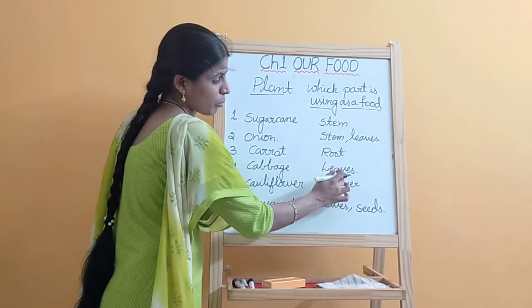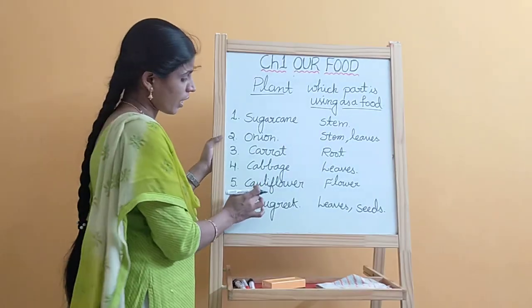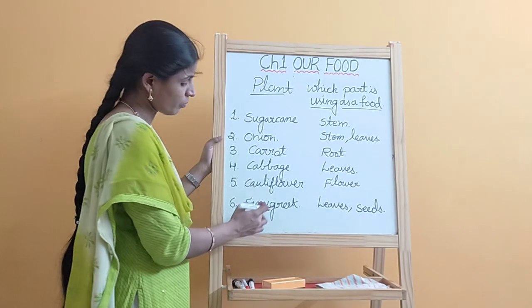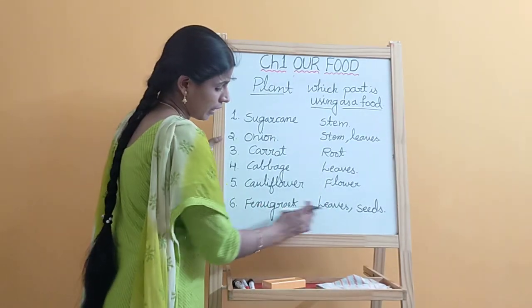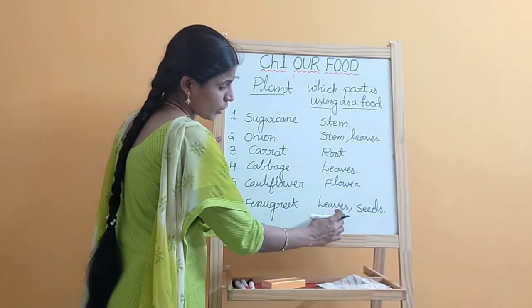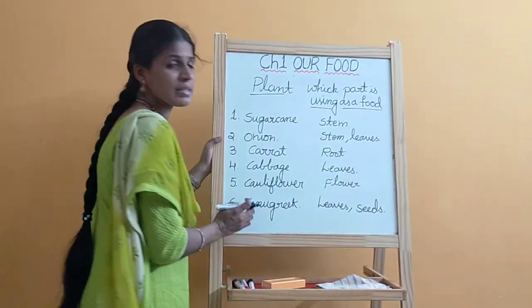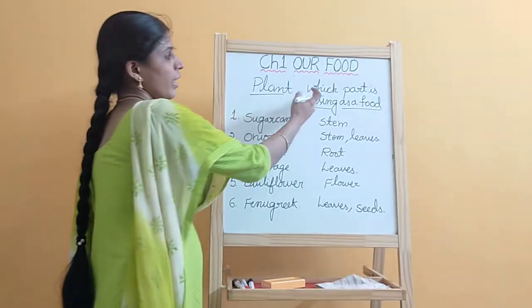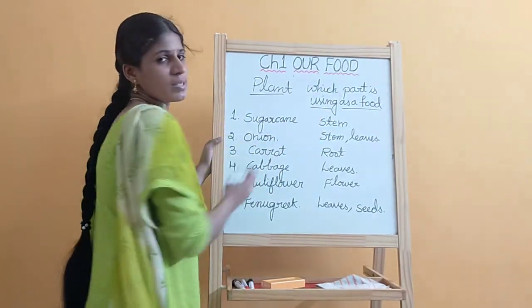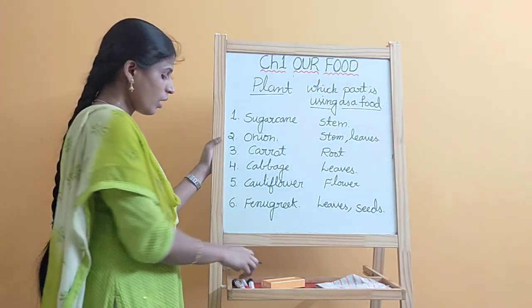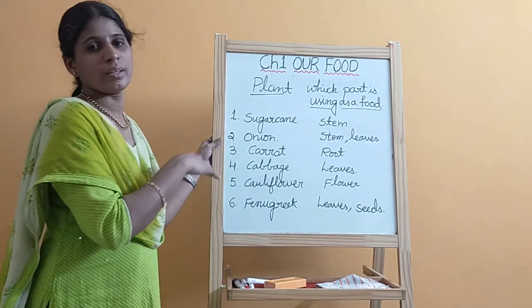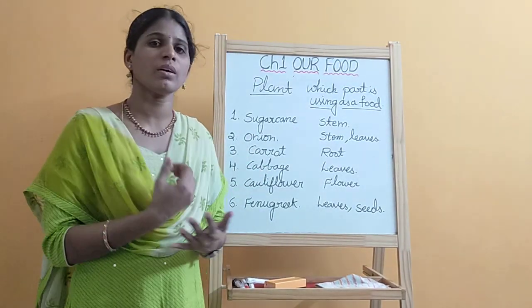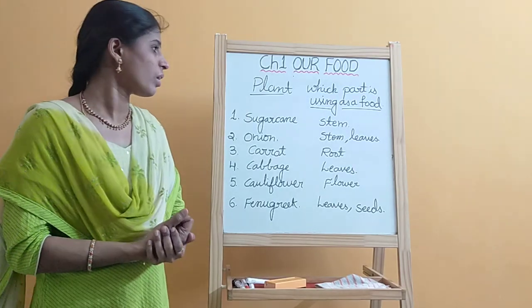Cabbage is modified leaves, and cauliflower is a flower part we are using as a food. Fenugreek, in Telugu we call menthulu, we are using leaves and seeds as a food. This is about plants, and which part is used as food. These are all plant materials, we are getting materials from plants.